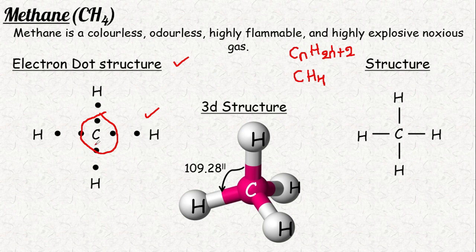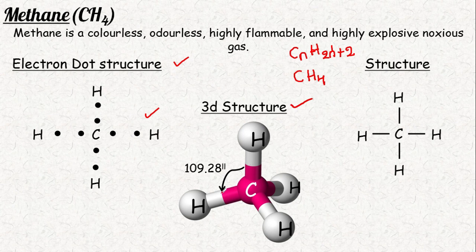This is the electron dot structure, carbon with 4 valence electrons and hydrogens with their valence electrons. And this is the normal 2D structure of methane, that is C with 4 hydrogens on all sides. This is the most important structure of methane, the 3D structure. I think you know about pyramids. It's almost similar to a pyramid. We call it the tetrahedral shape.